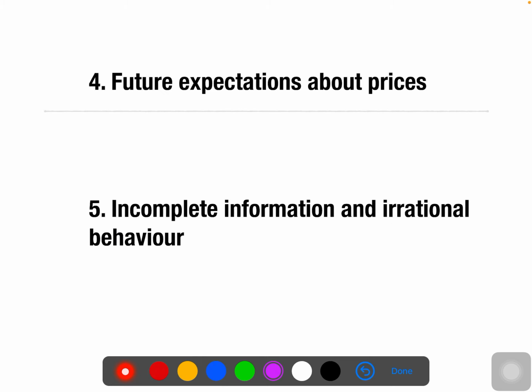And the next one, future expectations about prices. Many times it happens that you get to know that the price of a good is going to increase in the future, not right now, in the future. For example, just imagine in your country right now, in our country we are going through a drought. So because of that you want to purchase rice. You got to know that the rice price is going to increase in the future because of the drought.